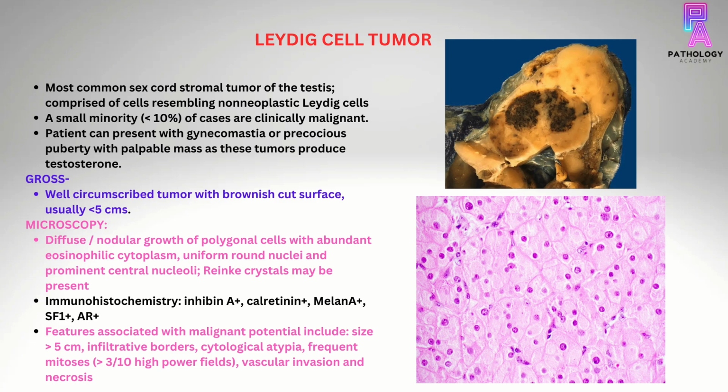On microscopy, there is diffuse growth of polygonal cells with abundant eosinophilic cytoplasm, uniform round nuclei, and prominent central nucleoli. The IHC positive stains are inhibin A, calretinin, melan A, SF1, and AR. Features which are associated with malignant potential include size more than 5 cm, infiltrative borders, cytological atypia, frequent mitosis more than 3 per 10 high power field, vascular invasion, and necrosis.